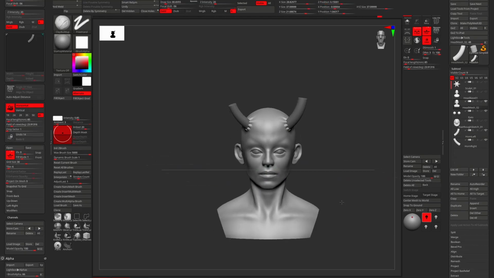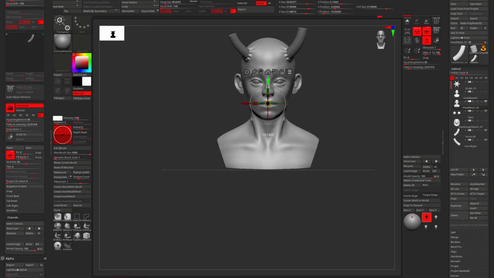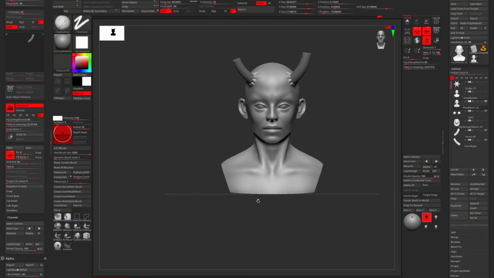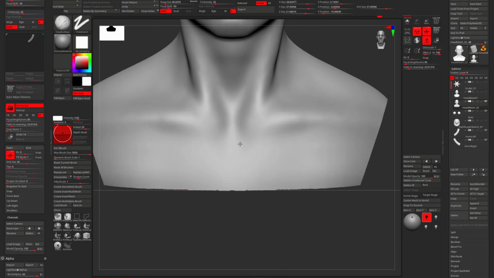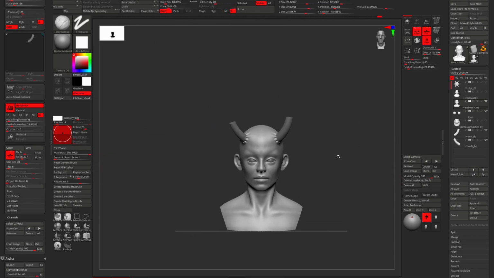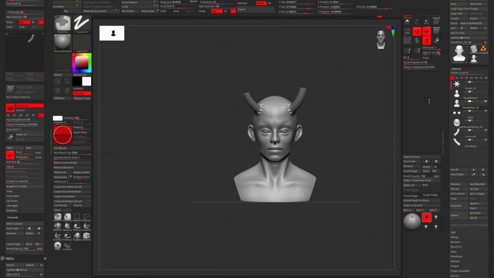So I'm going to select all the subtools again to move everything like this. In this project, I'm just creating the bust, so I'm not being too precise. It may or may not be exactly above the grid. So after bringing it here, I'm just going to export everything again.